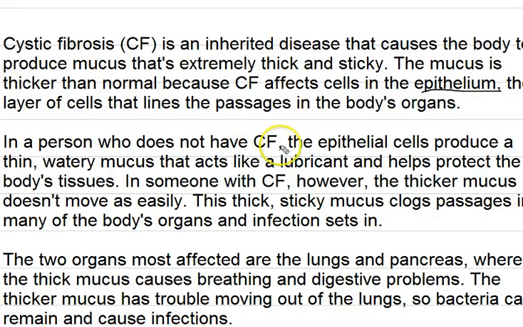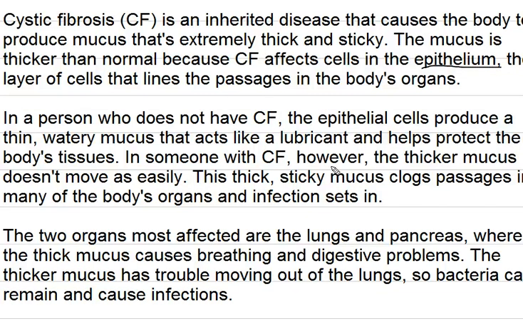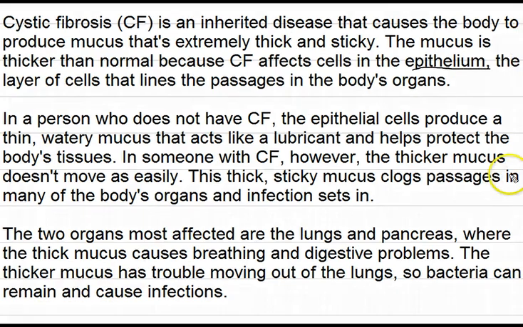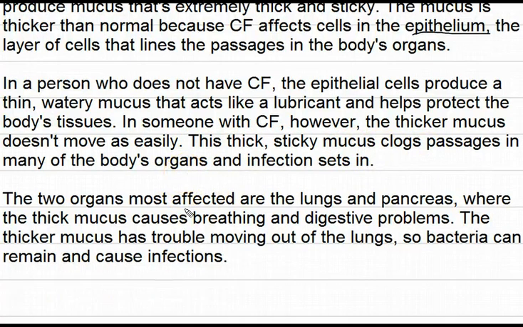If a person does not have cystic fibrosis, the epithelial cells produce a thin watery mucus that acts like a lubricant and helps protect the body's tissues. But in case someone has developed cystic fibrosis, the mucus becomes thicker. This thicker mucus does not move as easily as the other one without cystic fibrosis. So this thick sticky mucus clogs passages in many of the body's organs, and thus infection sets in.